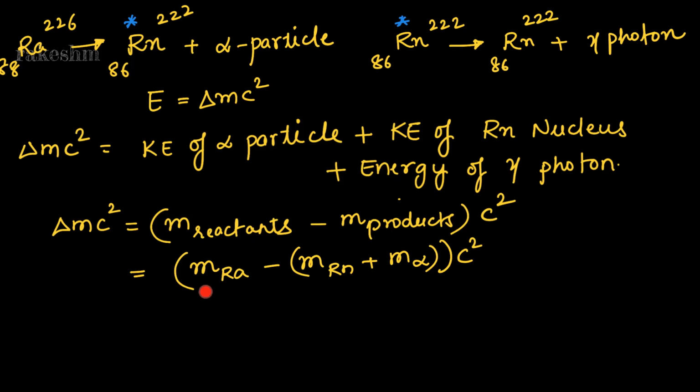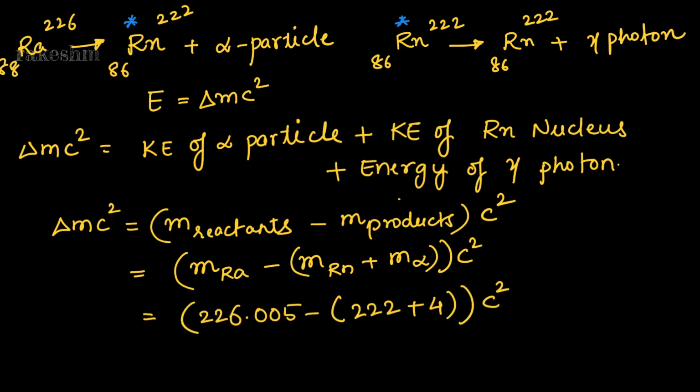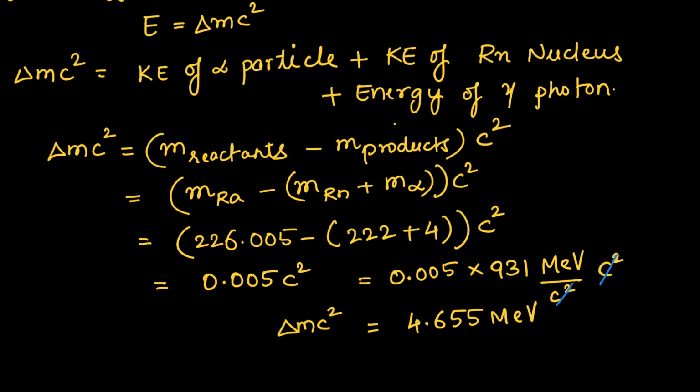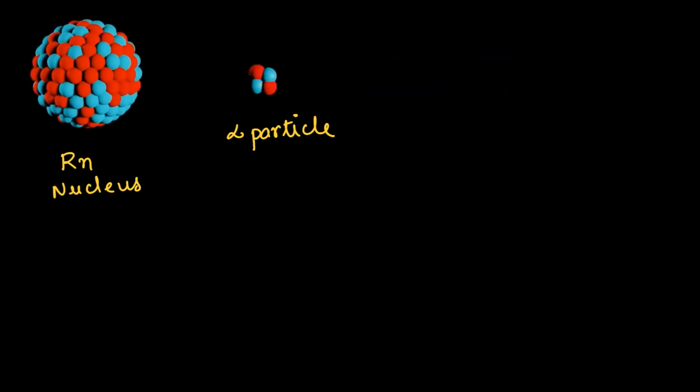So the reactants are radium and the products are radon and alpha particle. The mass of radium is 226.005, mass of radon is given as 222 and mass of alpha particle is given as 4. So that is 0.005 into c square. So 1 unit of this mass defect corresponds to 931 mega electron volt by c square. So we are just writing this here. So we get the value of energy due to mass defect as 4.655 mega electron volt. Now we need to find the kinetic energy of the radon nucleus.